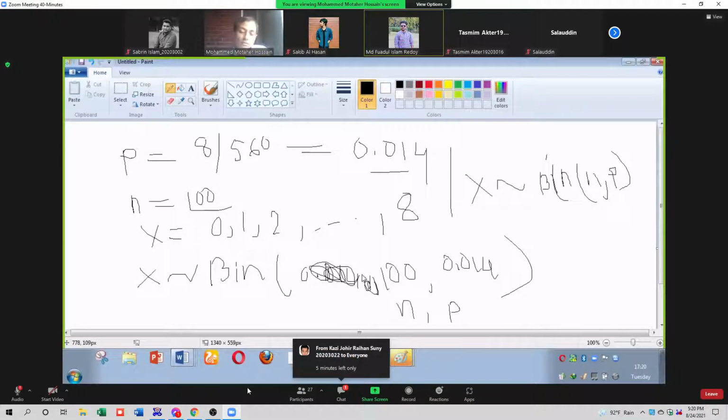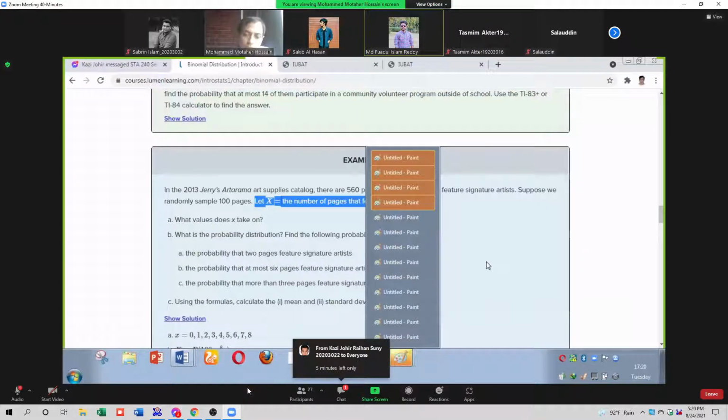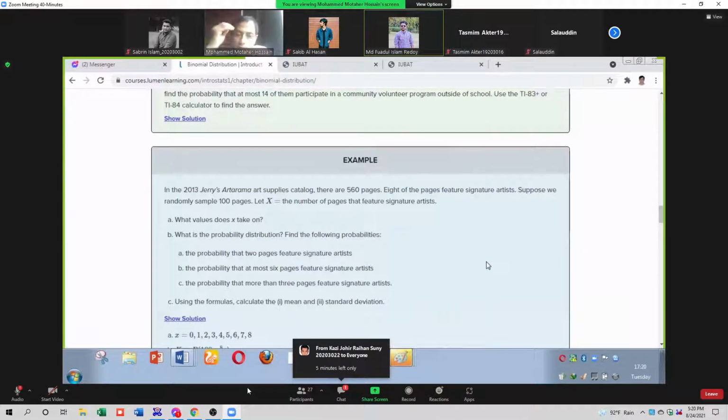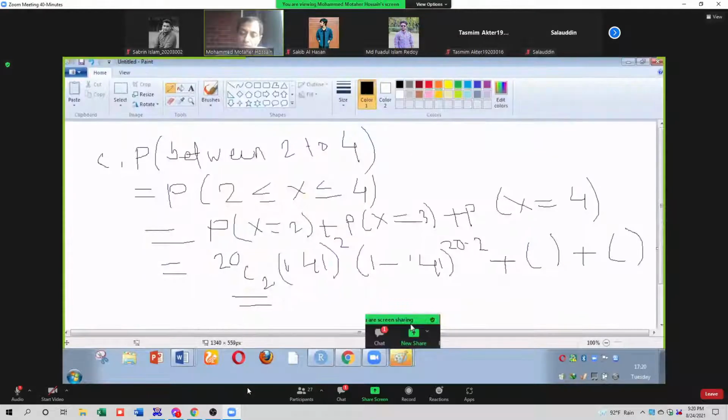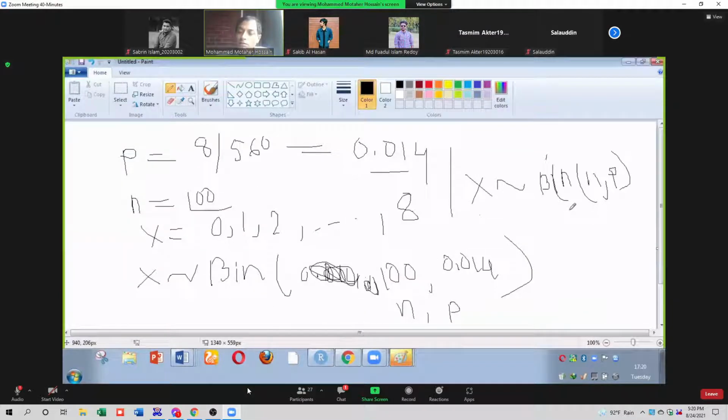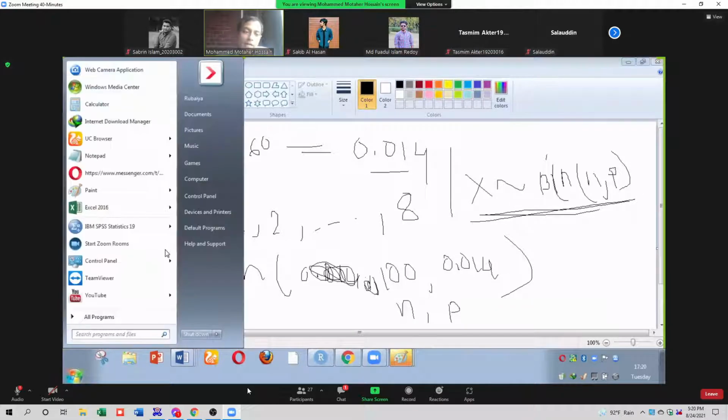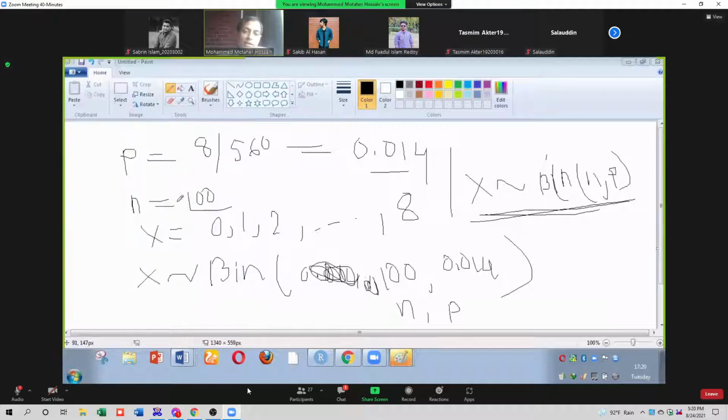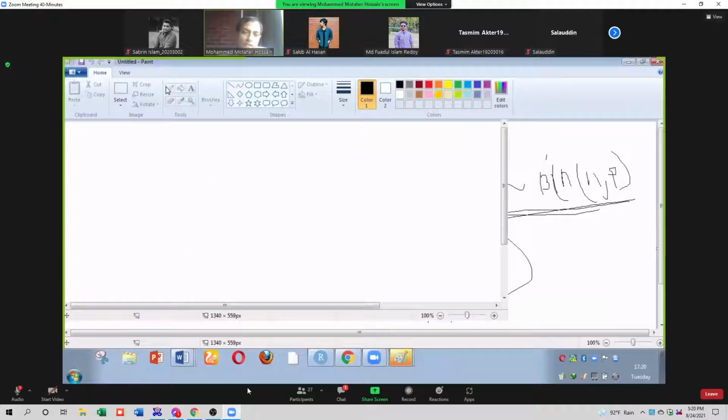The student asks why the mean is being calculated. The teacher explains: I didn't calculate the mean, I am just writing the distribution.